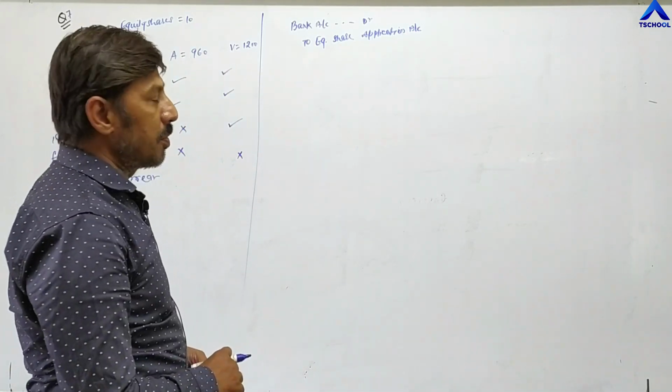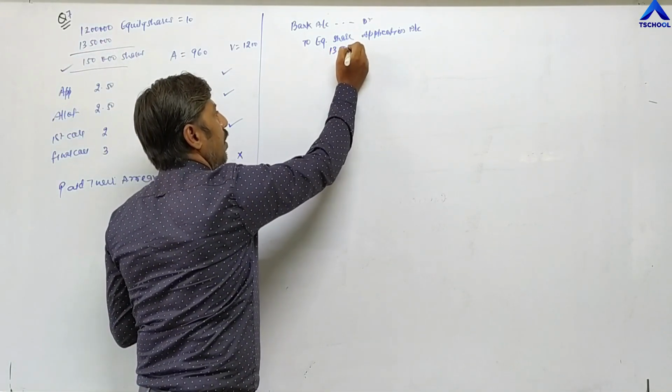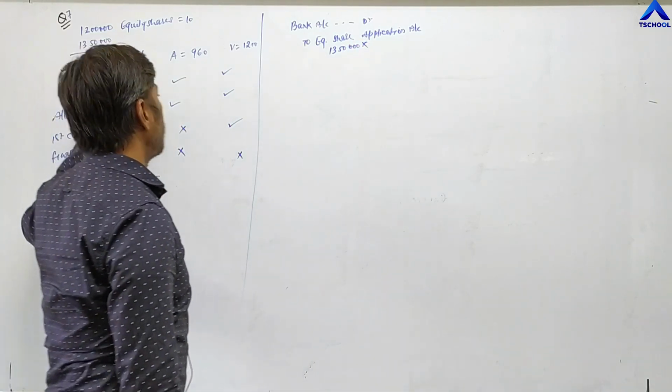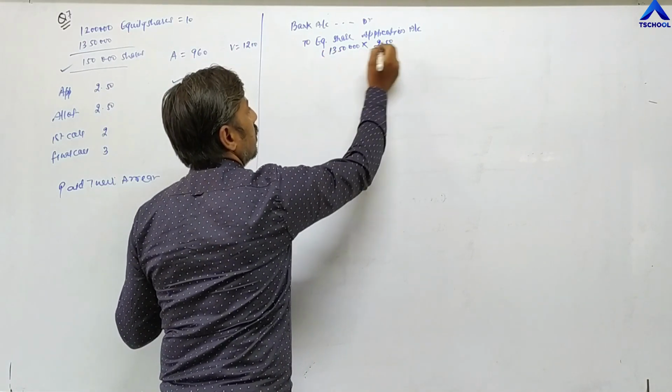Total application received by company is 13,50,000 shares, into the value of application, 2 rupees 50 paise.